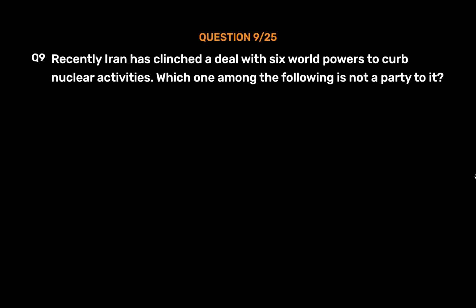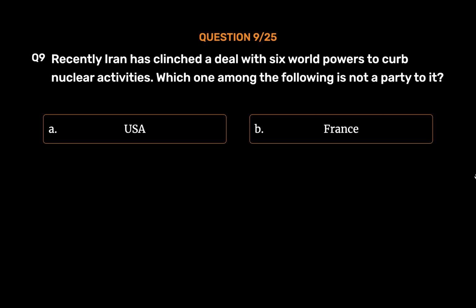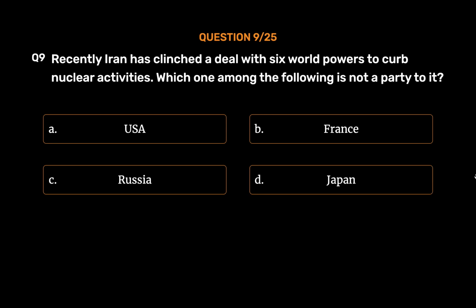Question number 9. Recently Iran has clinched a deal with 6 world powers to curb nuclear activities. Which one among the following is not a party to it? Option A. USA. Option B. France. Option C. Russia. Option D. Japan. The correct answer is Option D.